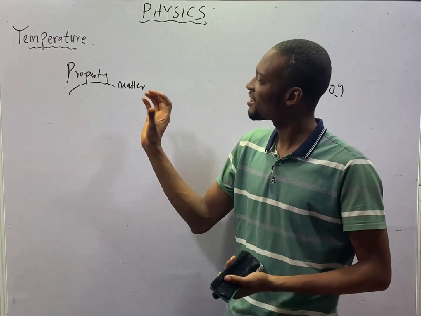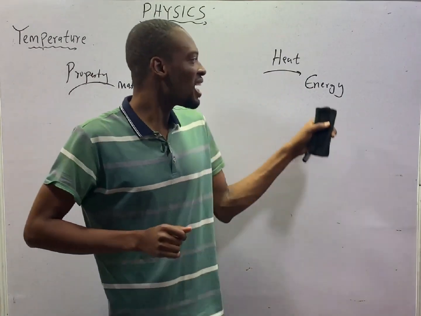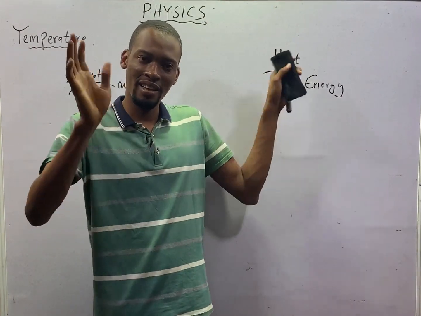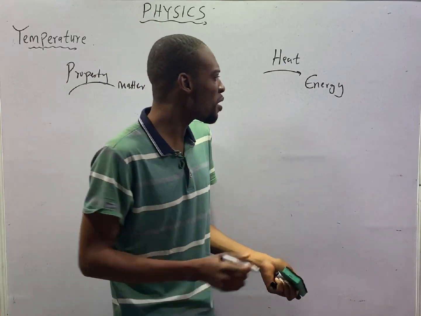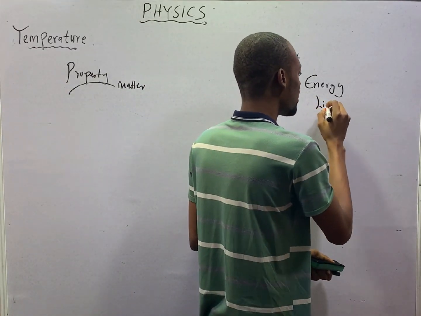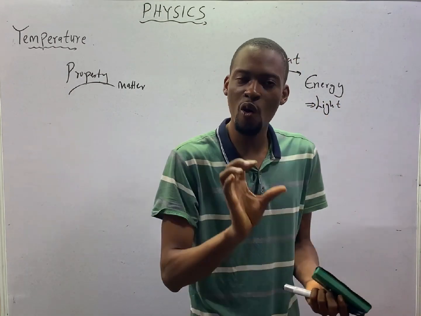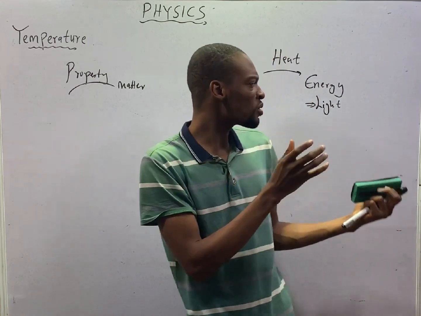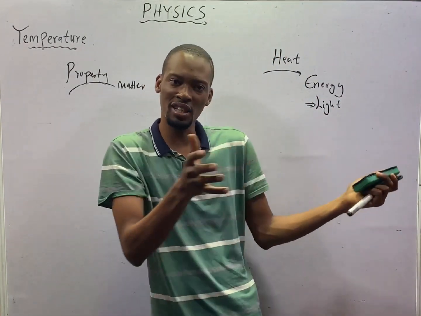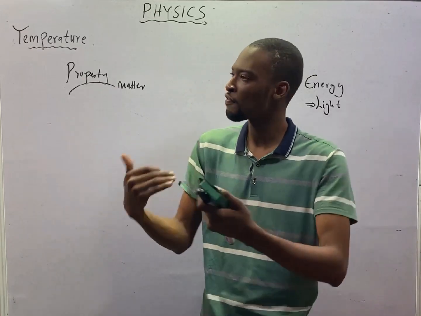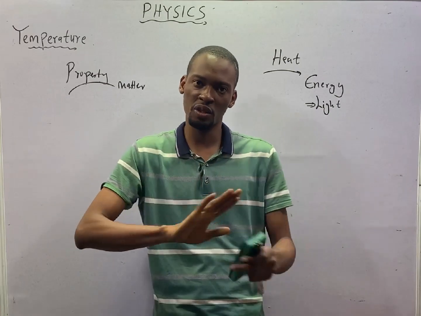Matter is anything that has mass and occupies space. Meanwhile, energy is antimatter. It does not have mass, it does not occupy space. Example of energy is light. And soon we shall be discussing a topic called waves. Waves focuses on energy because a disturbance that may pass through a medium or without medium, and it transfers energy from one place to another. Transfer of energy. Particles in the medium are not moving.